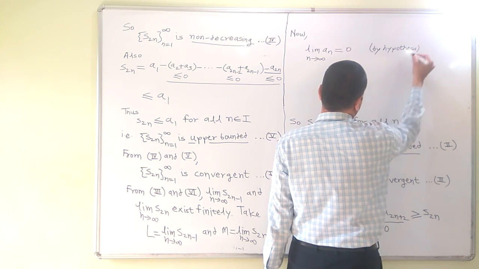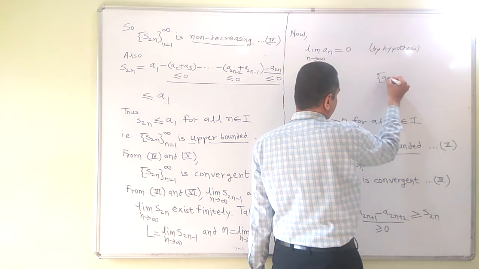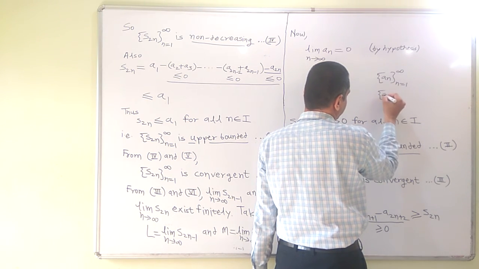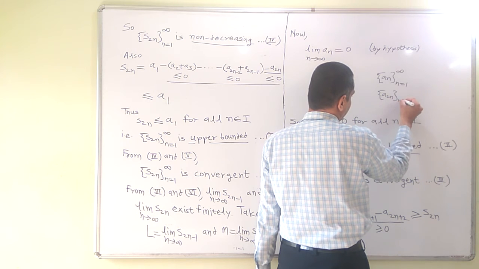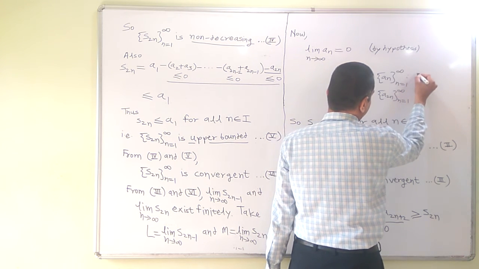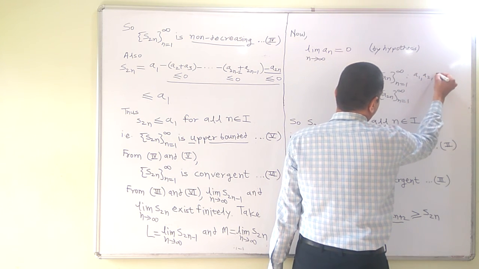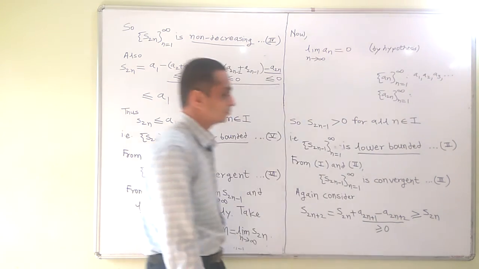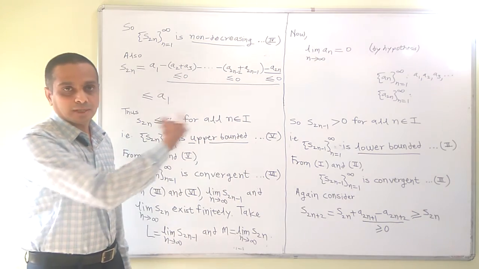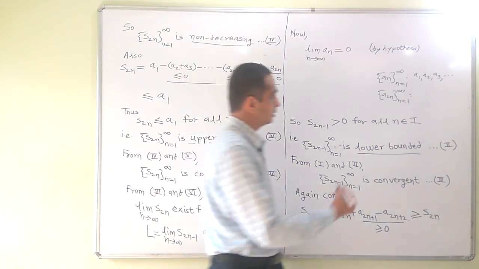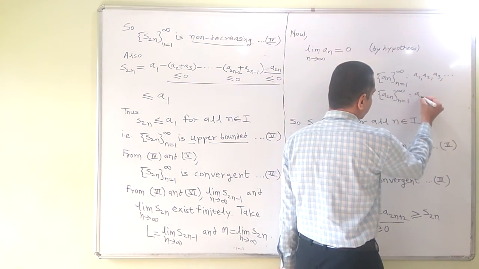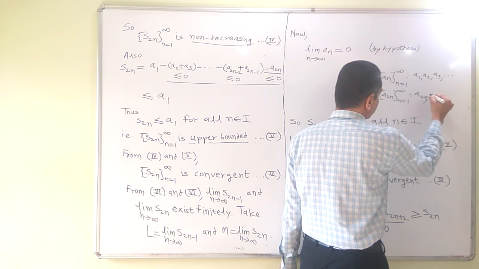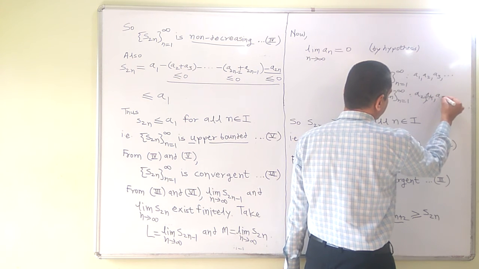What is the relation between sequence an and sequence a2n? It is easy to observe that this sequence a2n is a subsequence of the sequence an, so a2, a4, a6.